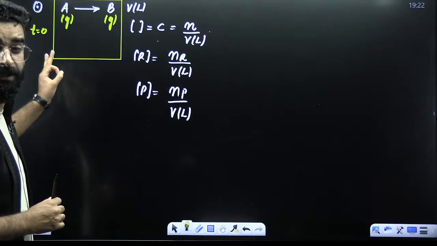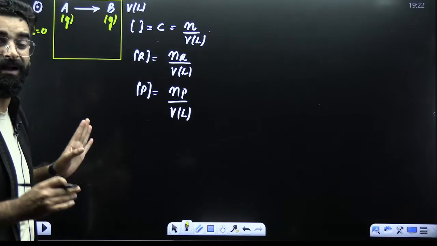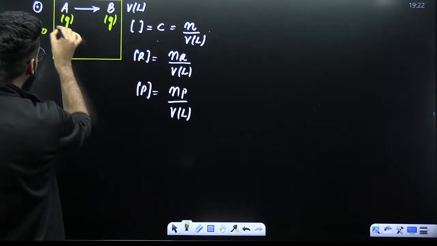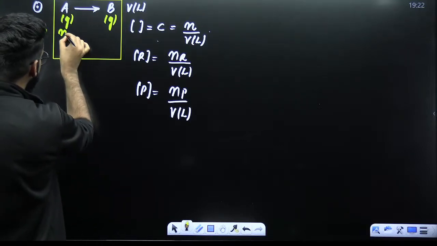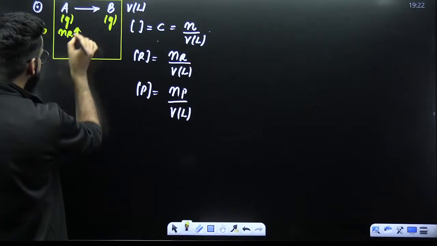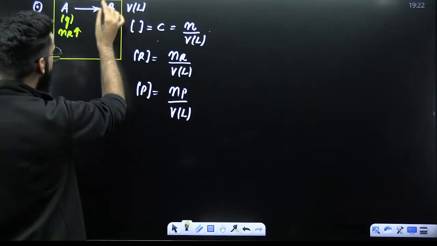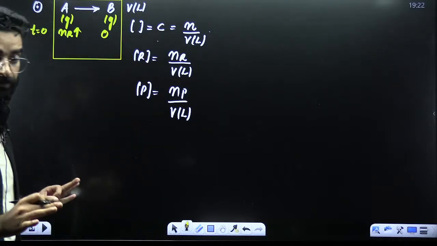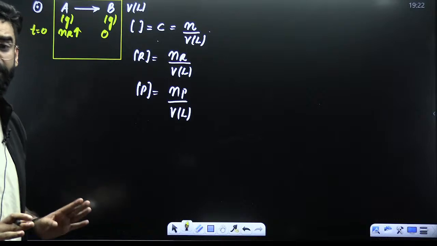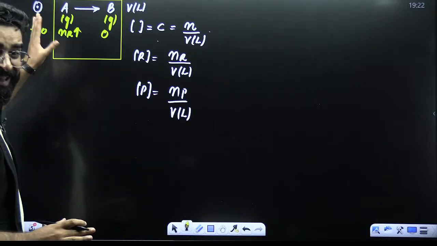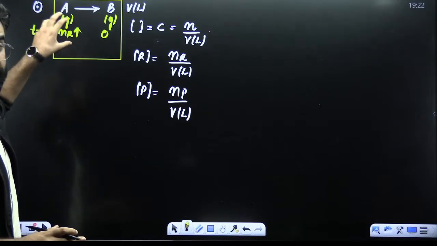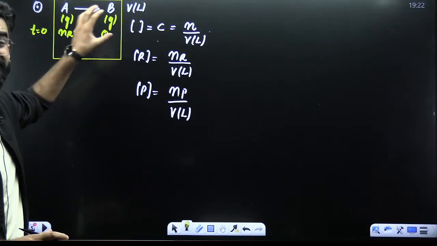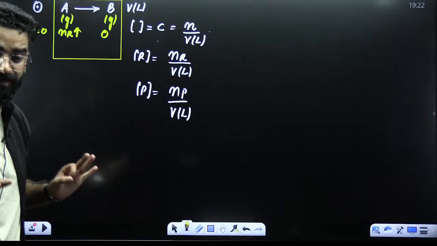At time t is equal to 0, when the reaction has not started yet, the number of moles of reactants in the container will be maximum. And the number of moles of products initially at time t is equal to 0 is going to be 0. This is something which I believe every one of you would be knowing. Initially, in the container, there will be maximum moles of reactants, and minimum moles of products, 0 moles of products, because the reaction has not started yet.